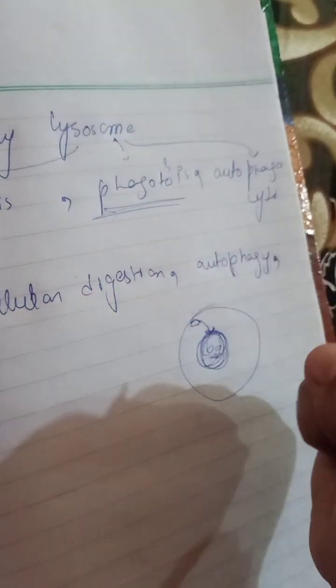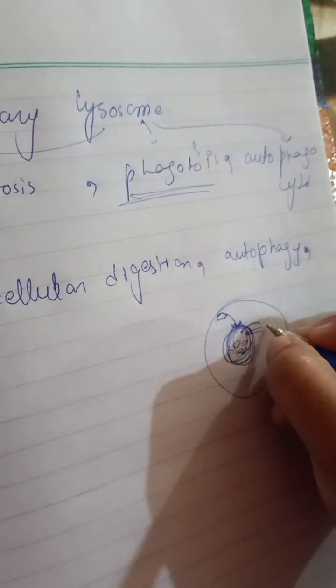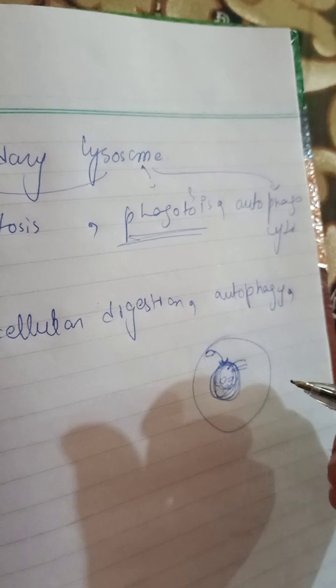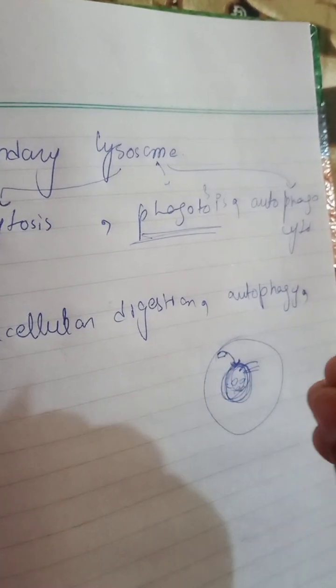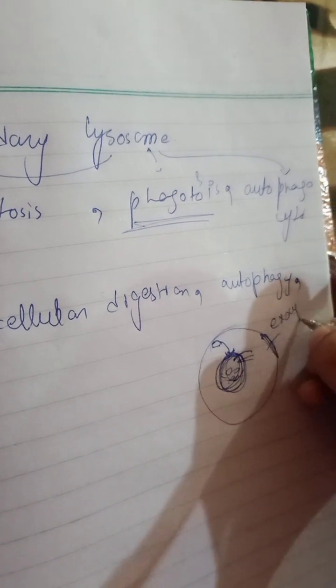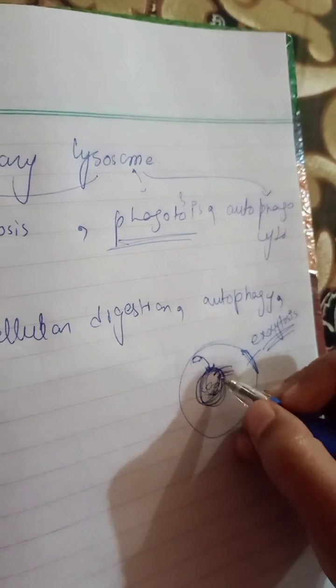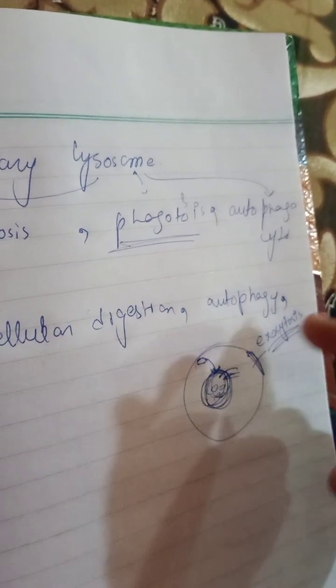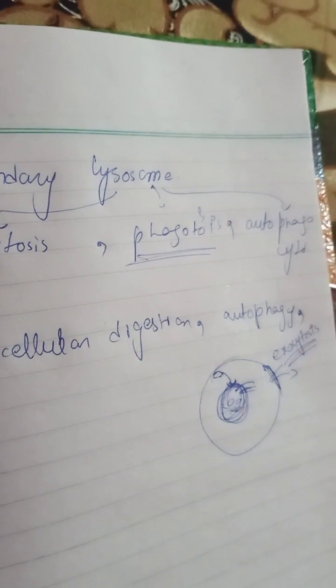The food vacuole will contract and the waste particle will be moved outside, and the undigested waste will be removed from the cell membrane by the exocytosis process. Exocytosis means to remove the unwanted substance. So the unwanted substance will be moved outside of the cell membrane.